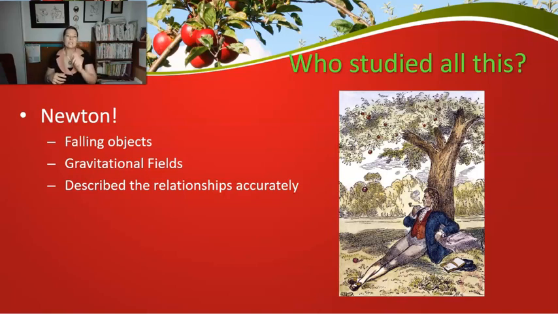So Newton was able to accurately describe mathematically what is happening, but he wasn't really sure of the mechanism that was causing it to happen. But he did two really important things. He was able to describe how objects fall, right, how that works, and he was able to describe how gravitational fields interact, right, how large bodies interact with each other, and the kinds of effects they have on each other, right?